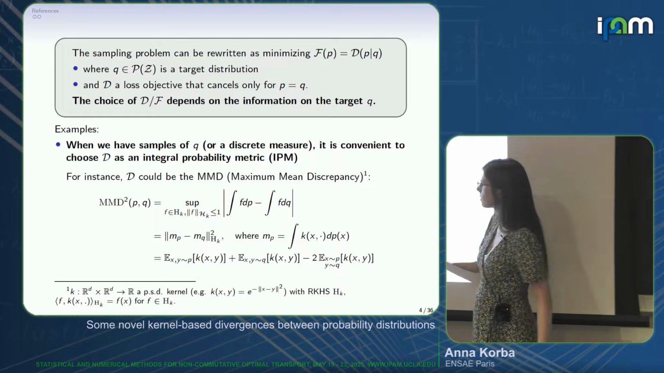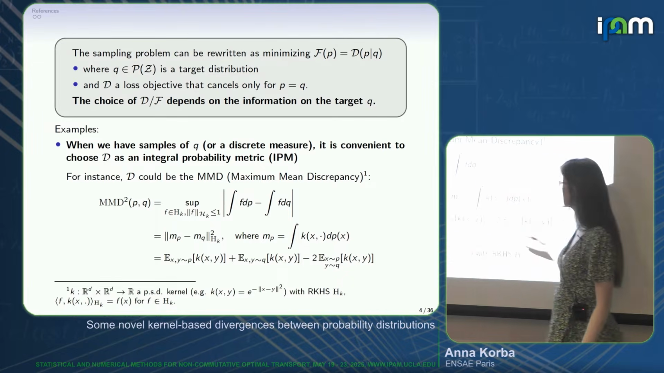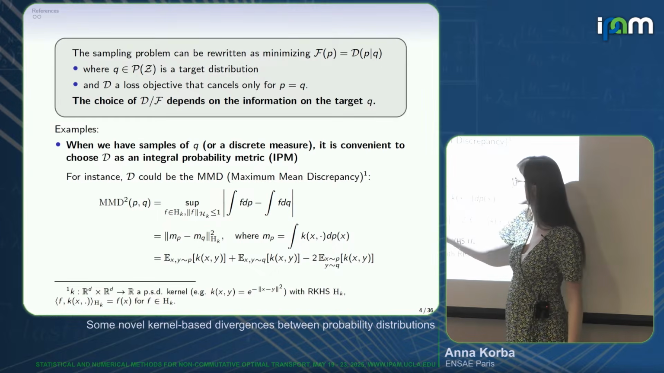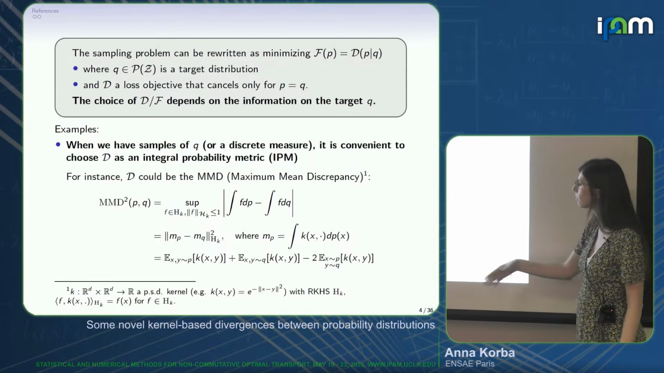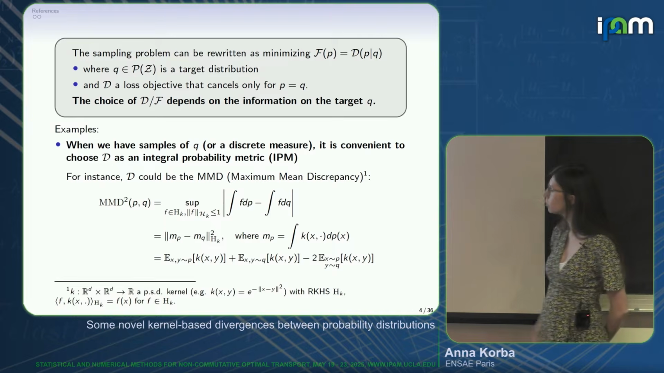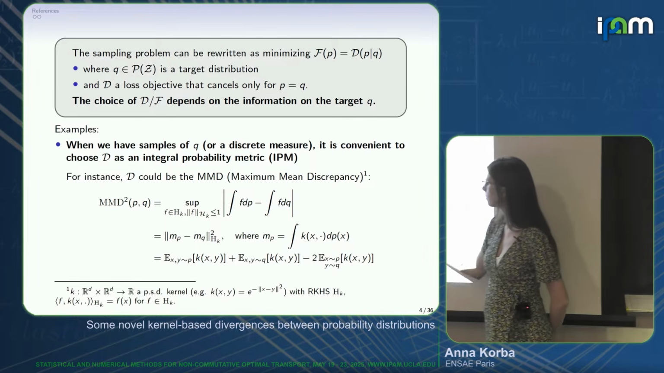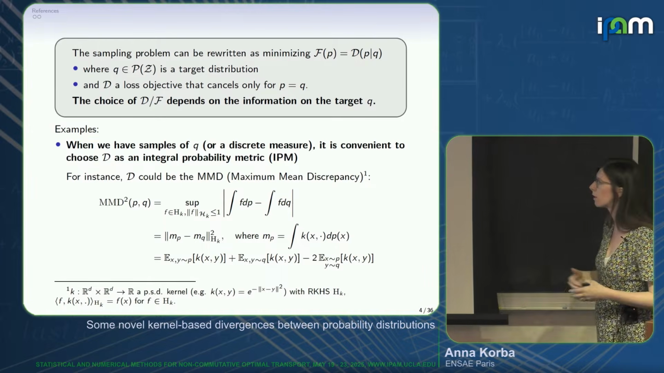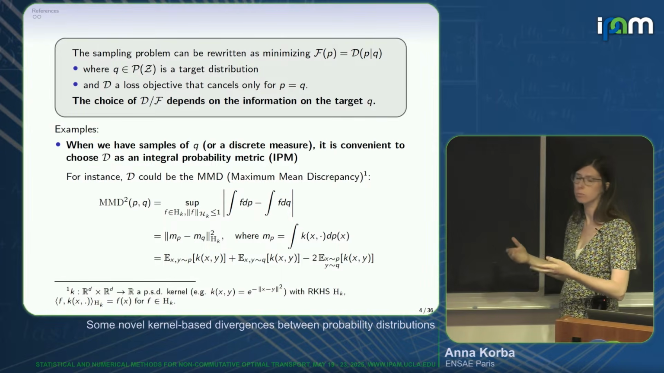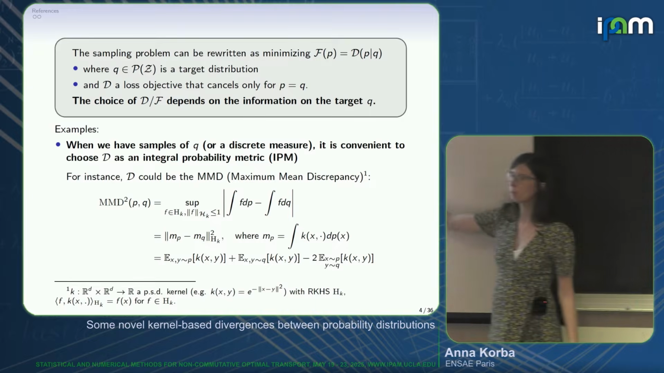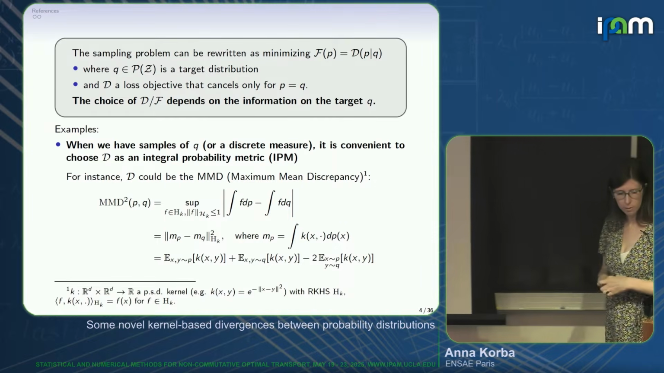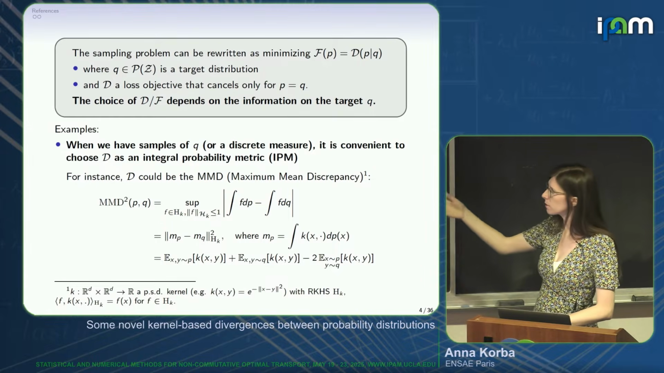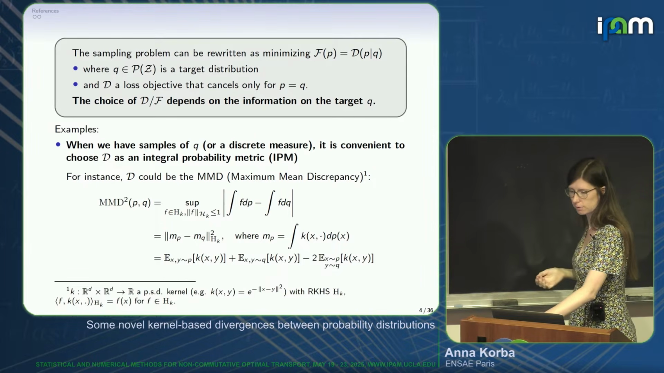And if you continue working this expression, you actually have a closed form, which is very nice. You have basically sums and differences of integrals of the kernel, think of the Gaussian kernel, with respect to P, Q, and a cross term with respect to P and Q. So it's the only IPM I have in mind that can be written in closed form. Otherwise, you would have to solve this problem over some class of functions. So this is why it's very popular. If you are in the setting of generative modeling, you would take this one, for instance.